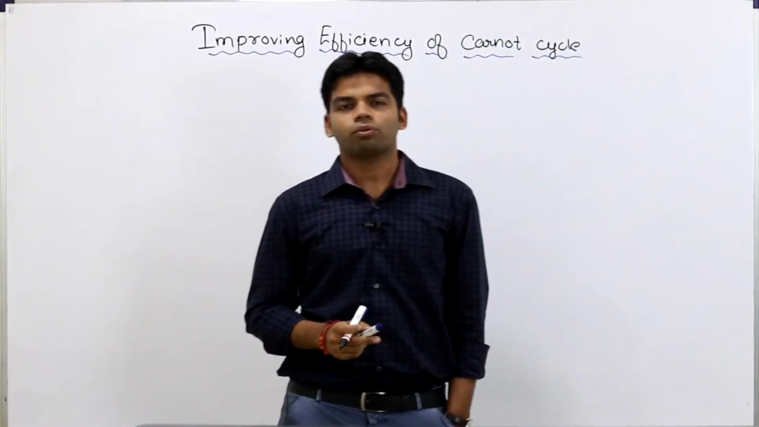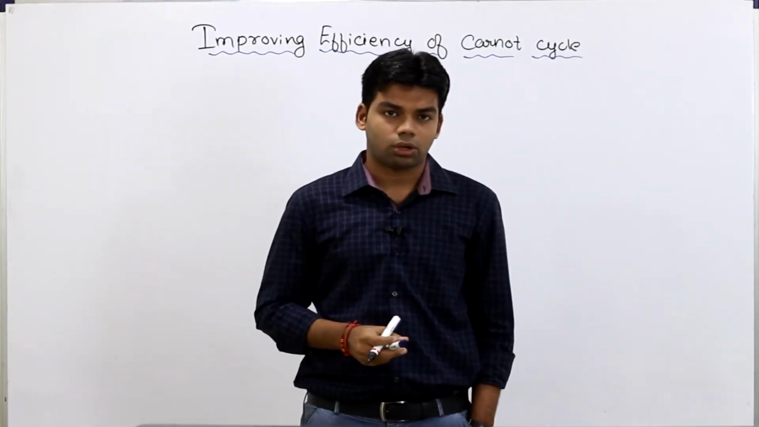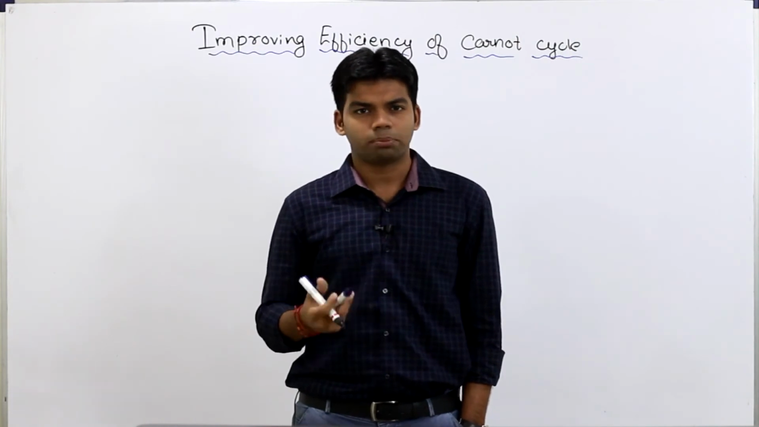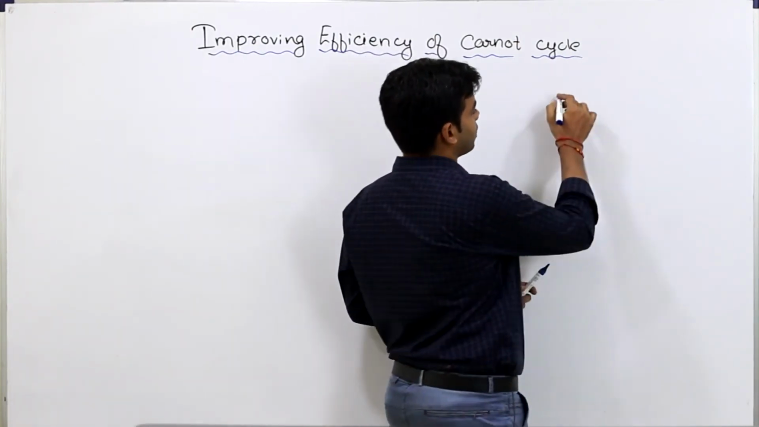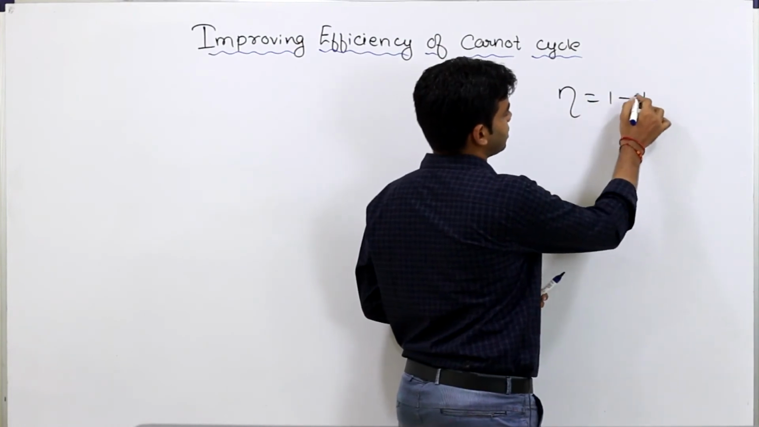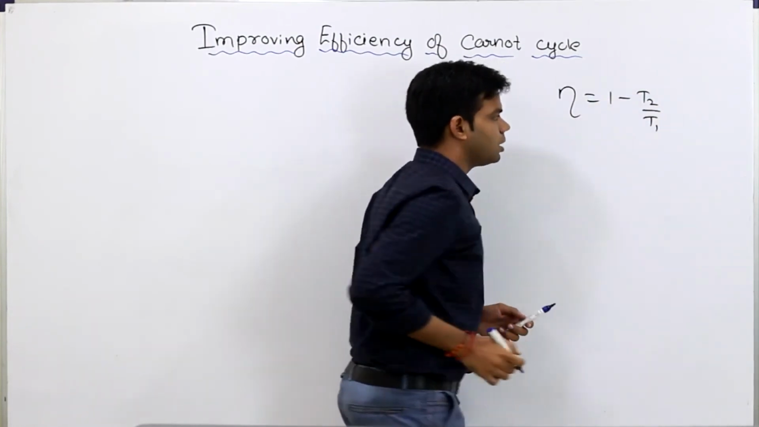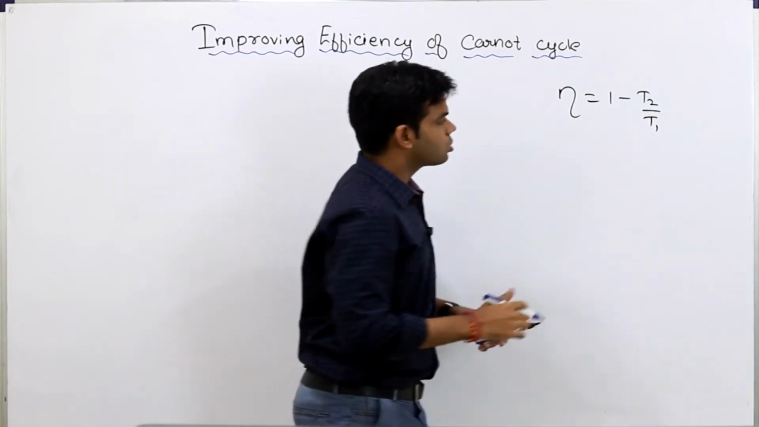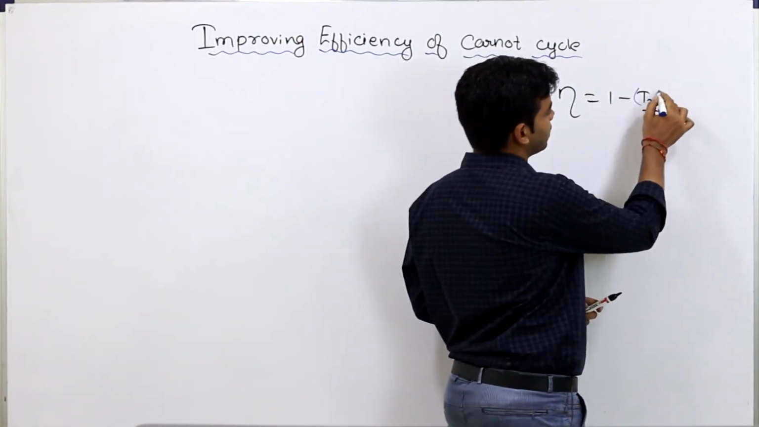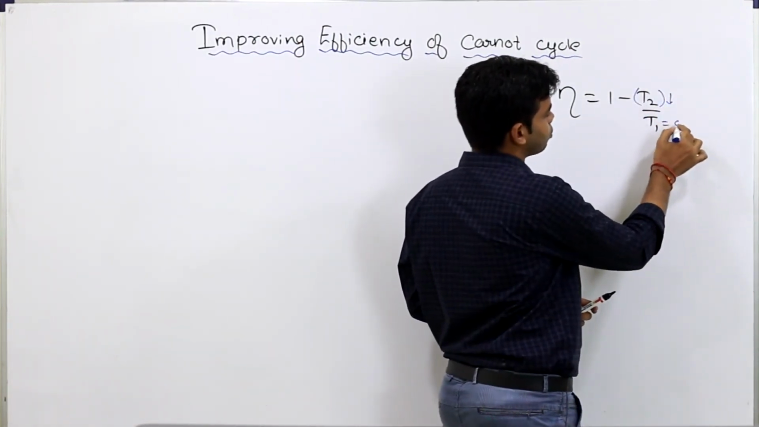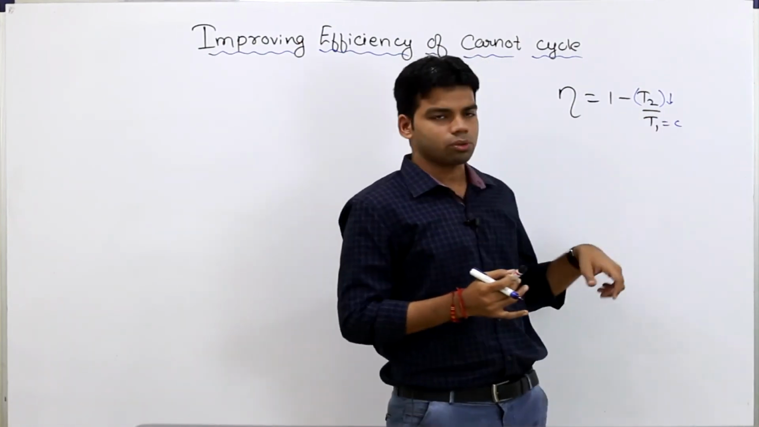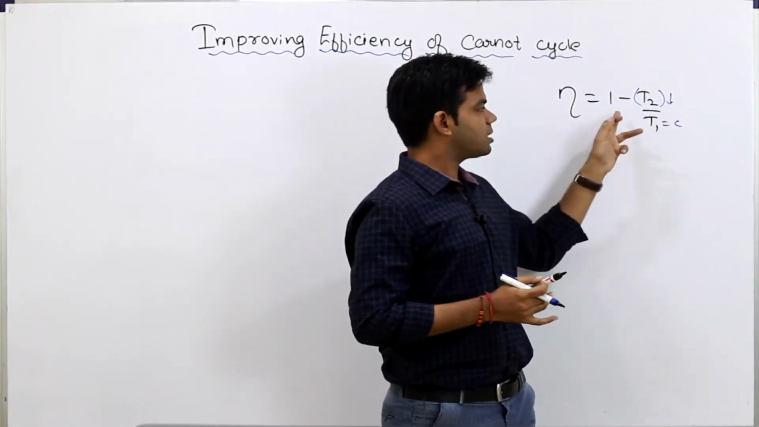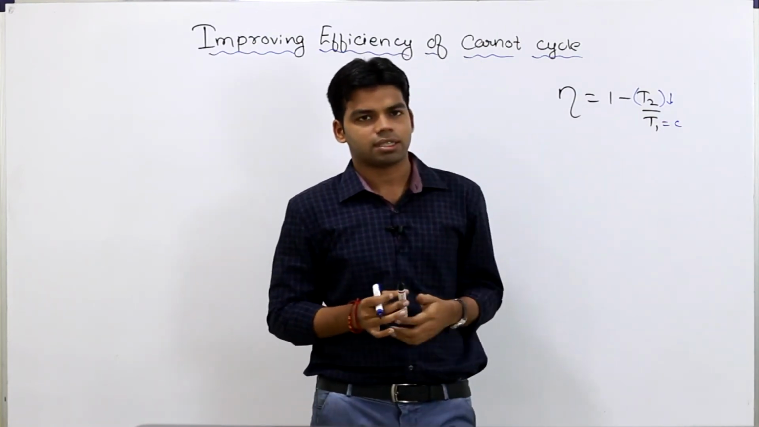Next, coming to improving the efficiency of Carnot cycle or reversible cycle. Now, how to improve the efficiency, on what factors does it depend? So, as we know, efficiency of Carnot cycle or reversible cycle is 1 minus T2 by T1. Okay, now how to improve this efficiency? So the first way is to decrease this T2 keeping T1 constant. If I am keeping T1 constant and decreasing the temperature T2, so this T2 by T1 will be less, 1 minus T2 by T1 will be more, and efficiency will be more.